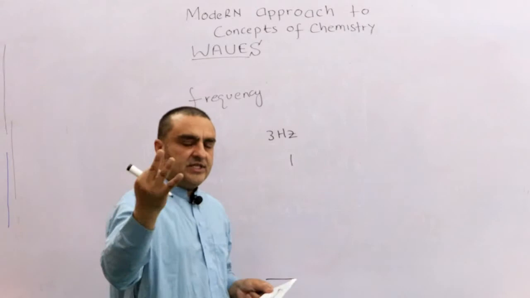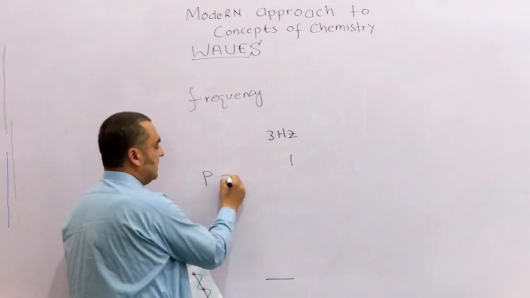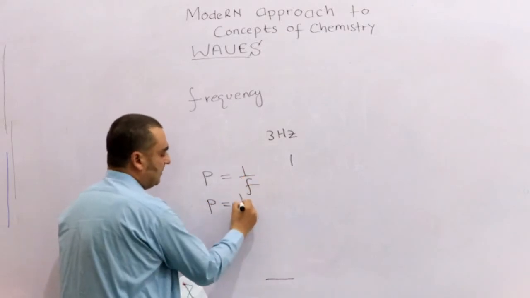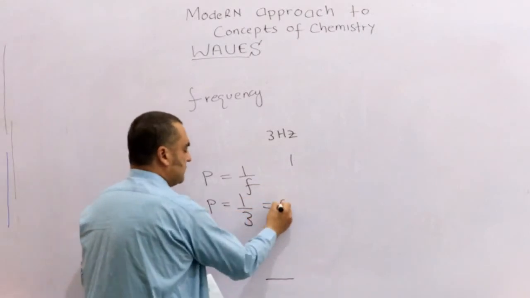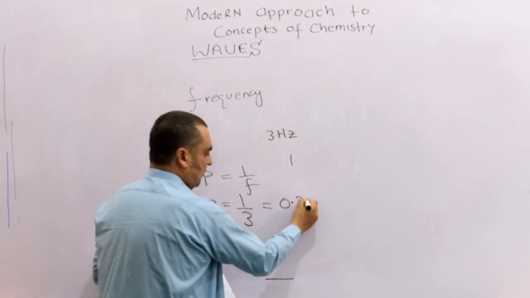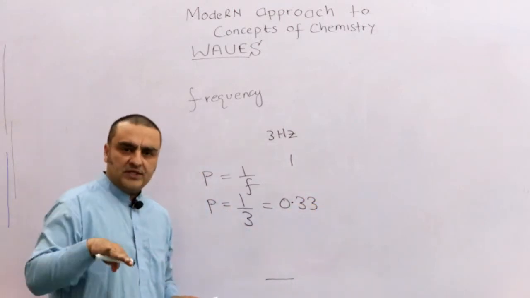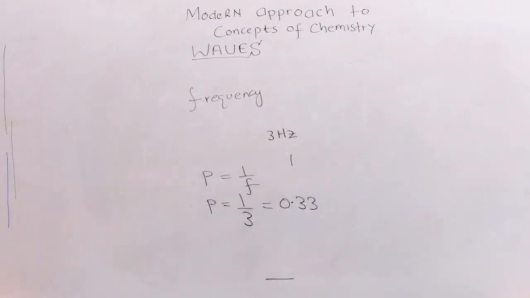Its frequency is 3. So the period is inversely proportional to frequency. So period is equal to 1 by frequency, put the values, and you have 0.33, 1/3 of a second. It will be its period. Okay, so these things are also very important.